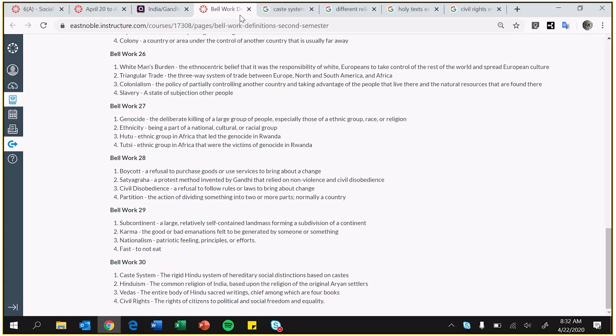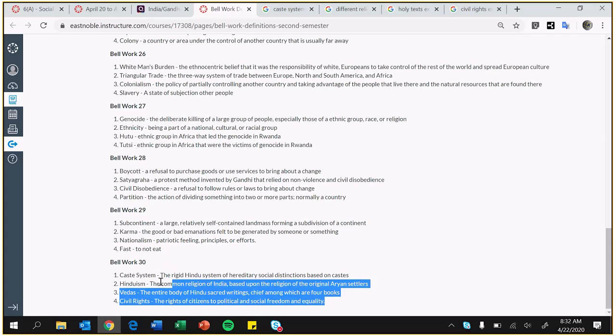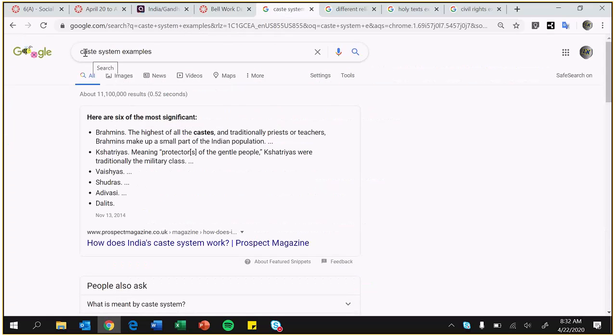So bell work, you already have the words and definitions. I know some of you have already turned it in, which is great. Keep doing that. Let's go over examples and must-haves. So caste system, just type in caste system examples, and here are some examples.